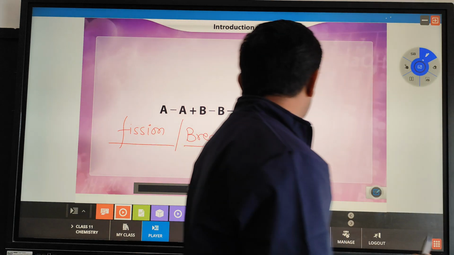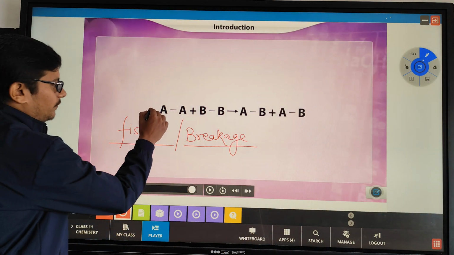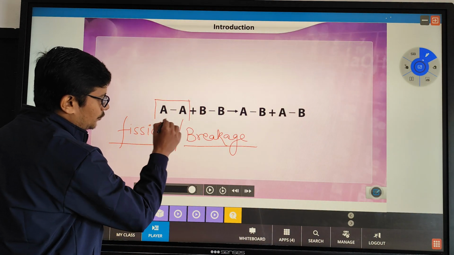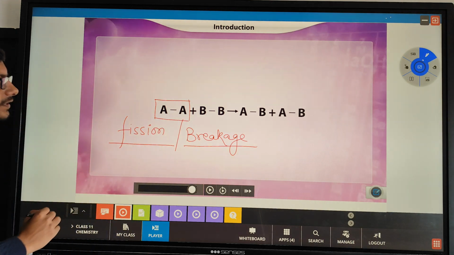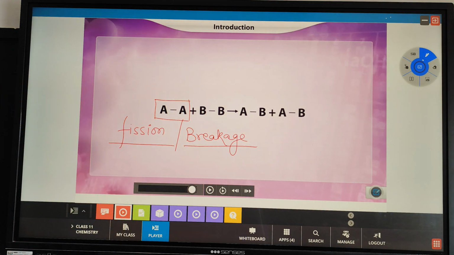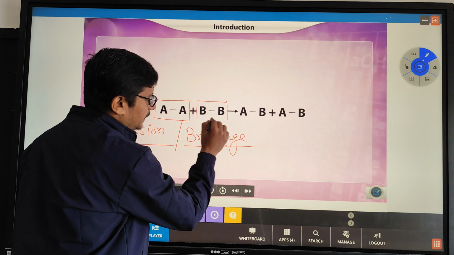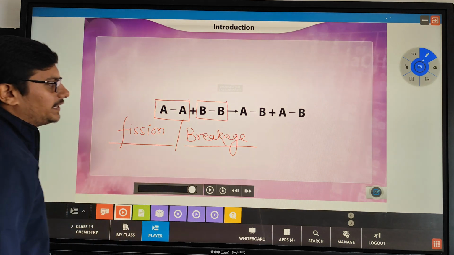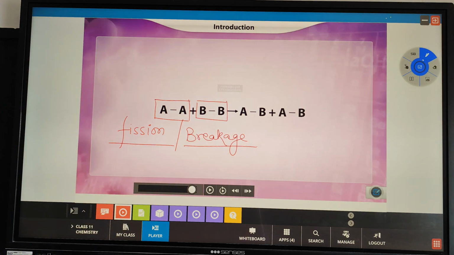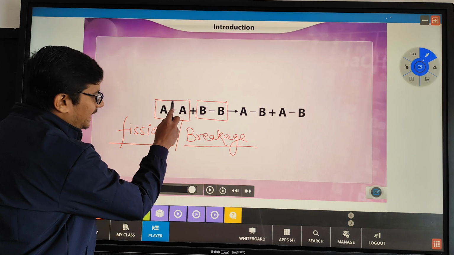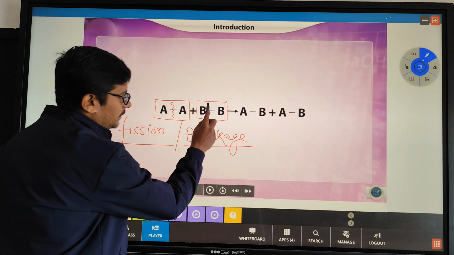Breaking. That means we will break something. See what we are having? We are having 2 A atoms combined with each other by the help of a bond. Here we are having another element which is combined with the help of a covalent bond. What we will do? We will break this bond from the center.